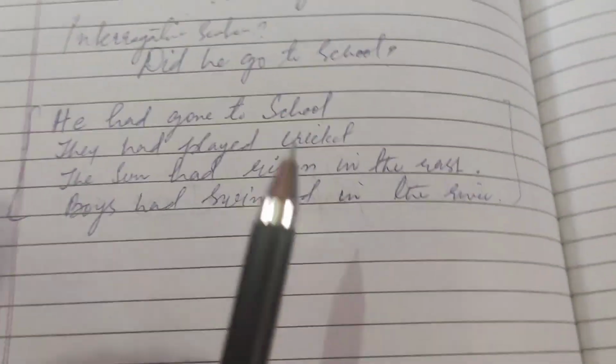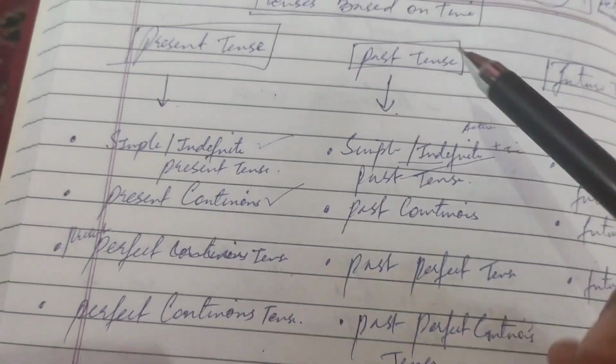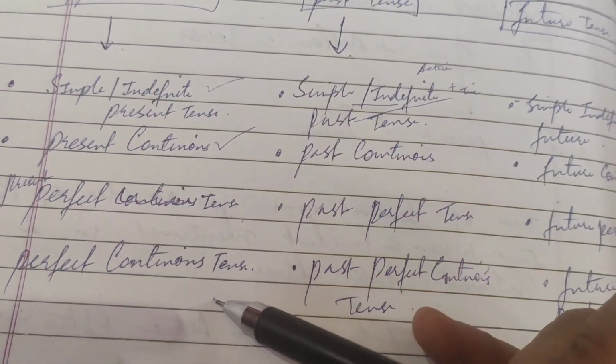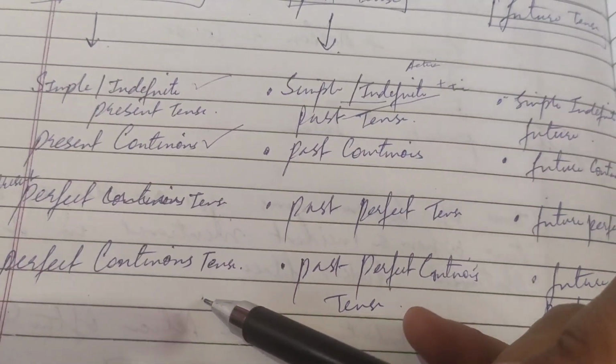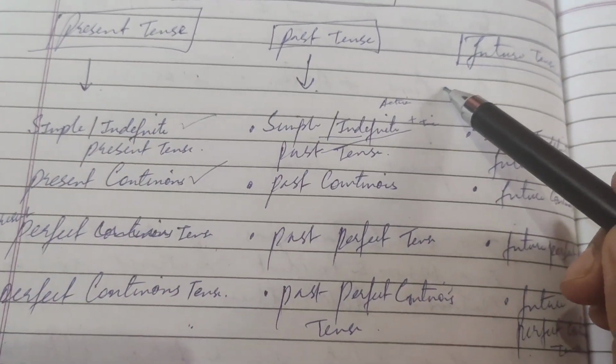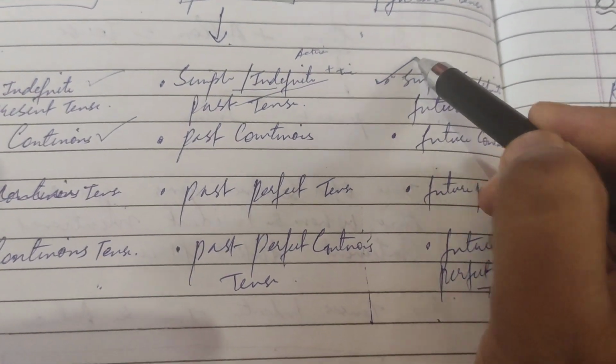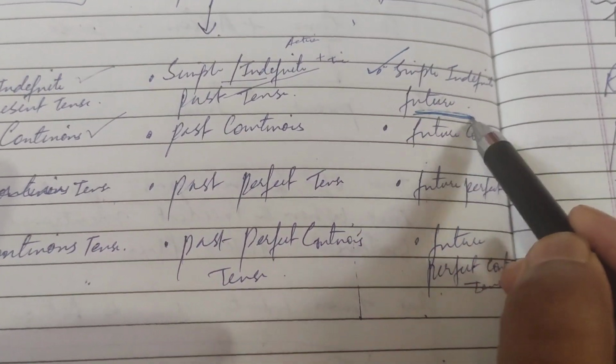So we have completed the 4 forms of the present tense and the 4 forms of the past tense. We have completed the simple or indefinite future tense.